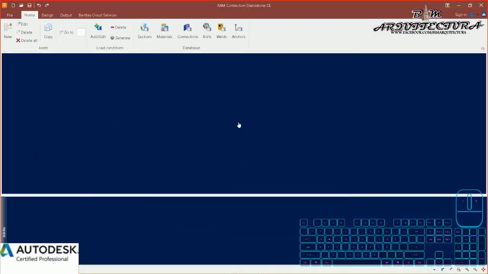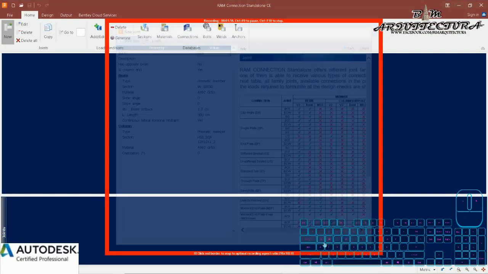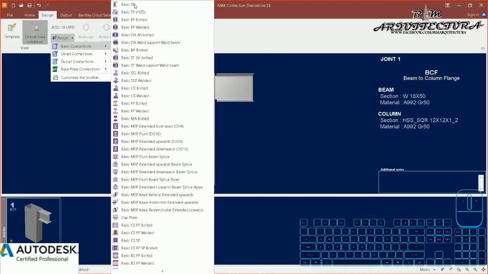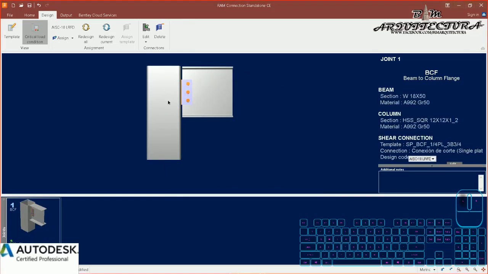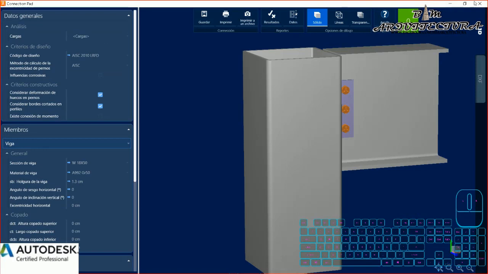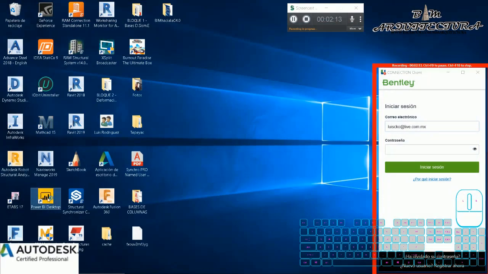When I open a new software, you can see that it records the information again. For example, I use Robot connection and I create a pretty easy shear connection, and I can see that some commands are saved in the timeline.